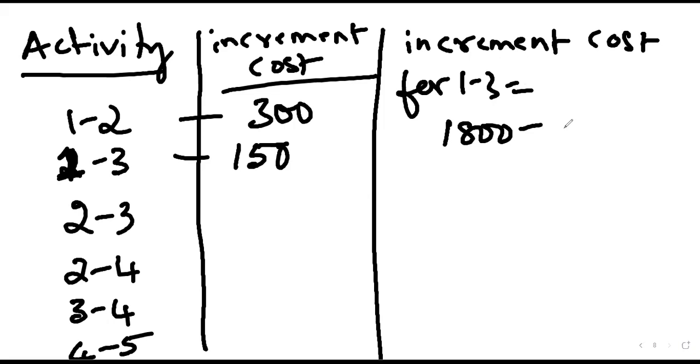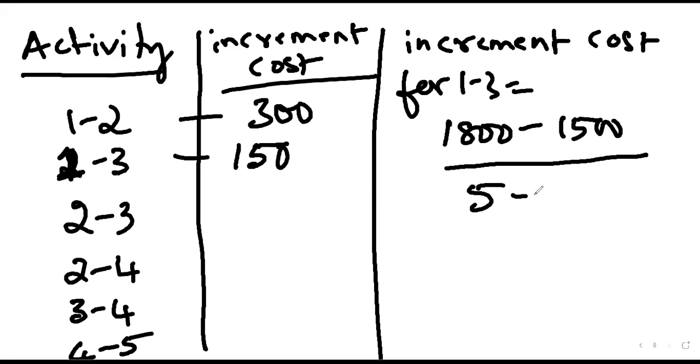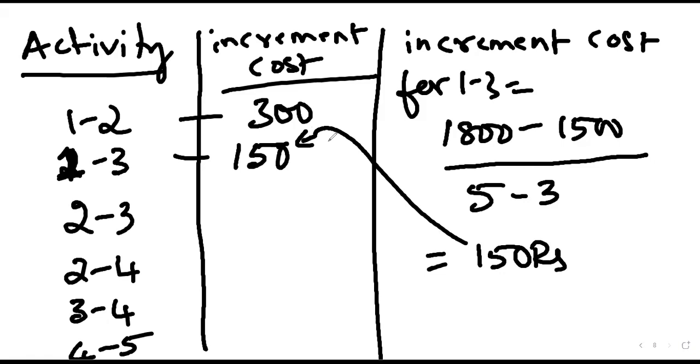And normal cost? 1,500. Normal duration? 5. Next one is 100.